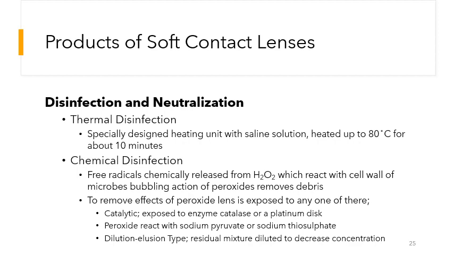We can react the peroxide with sodium pyruvate and thiosulfate. It will also neutralize the effects of the hydrogen peroxide. And then finally, we can go for the dilution elution method, in which the residual mixture in which the hydrogen peroxide has been used for cleaning the contact lenses is diluted to decrease the concentration, and eventually the effects of the hydrogen peroxide will be decreased.